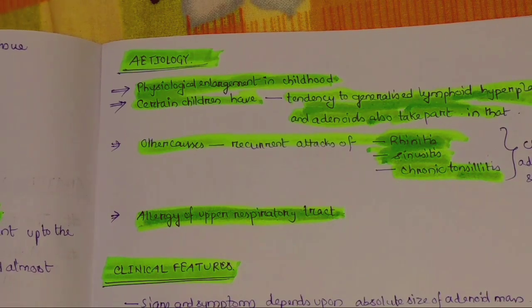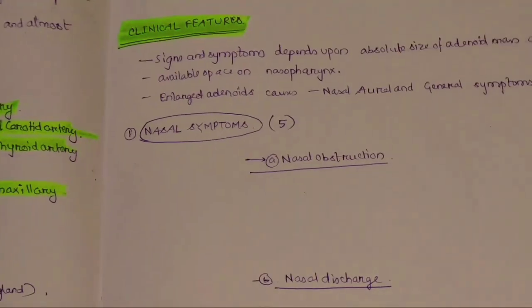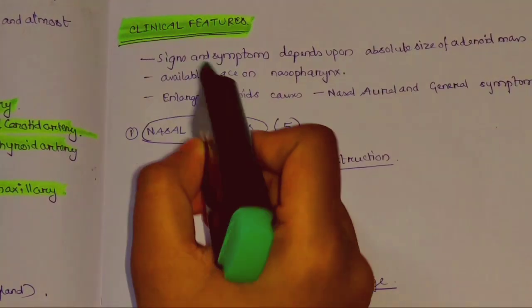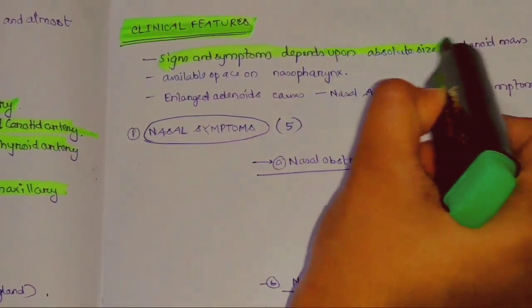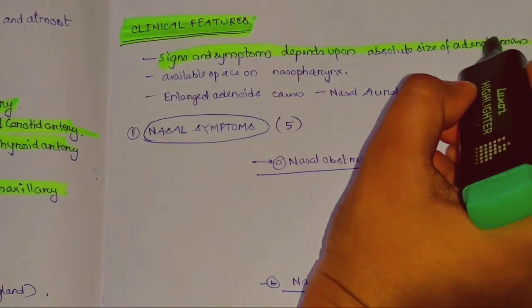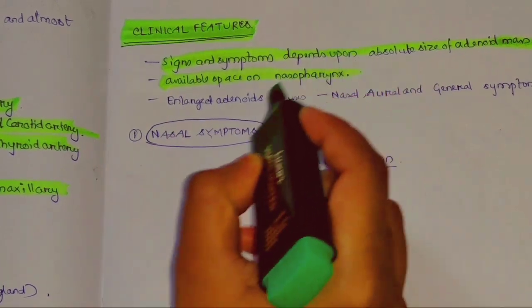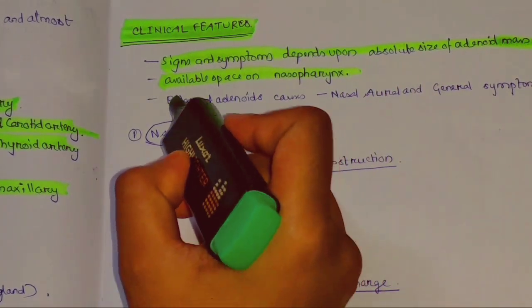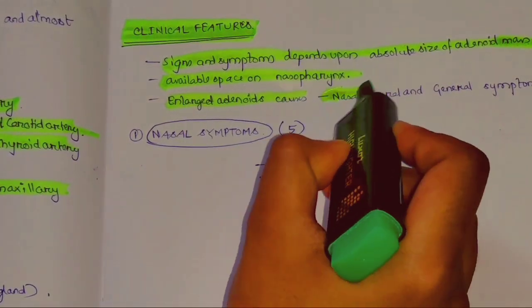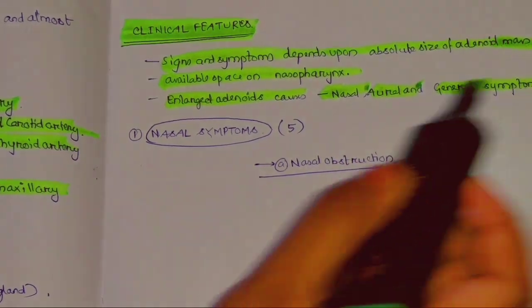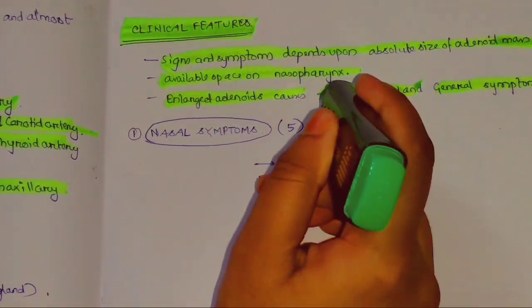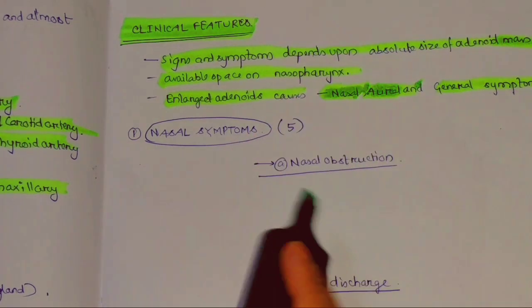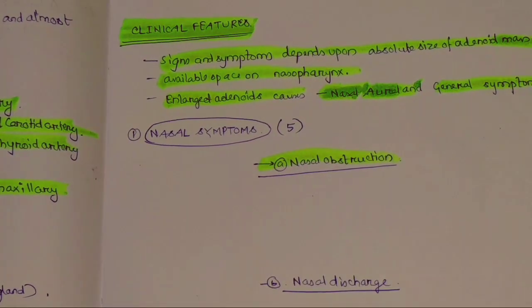Coming to the clinical features, signs and symptoms of adenoiditis depend upon the absolute size of the adenoid mass and the available space in the nasopharynx. Enlarged adenoids cause nasal, oral and general symptoms. Nasal symptoms include nasal obstruction and nasal discharge.